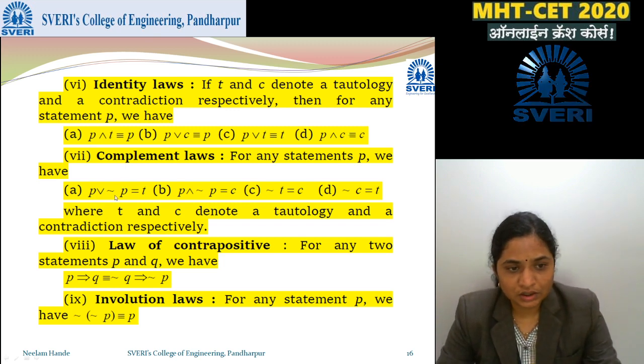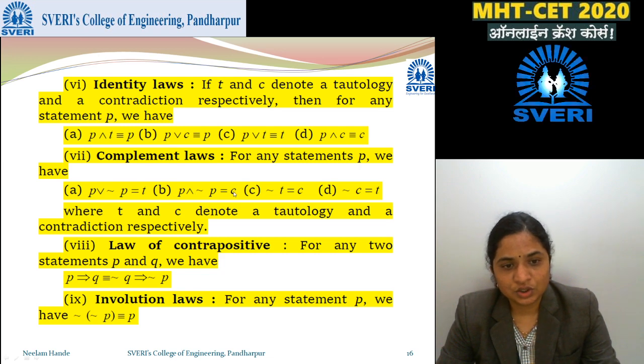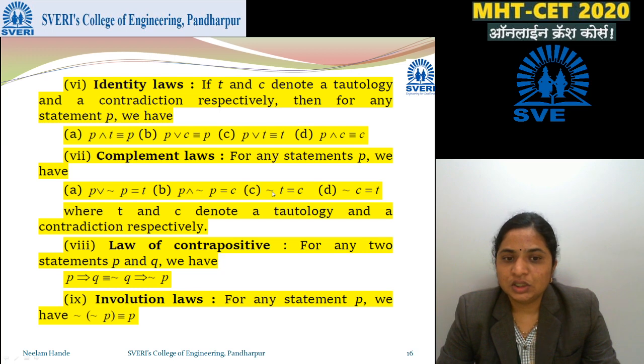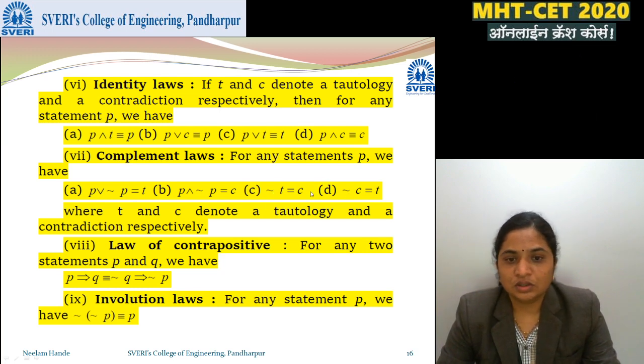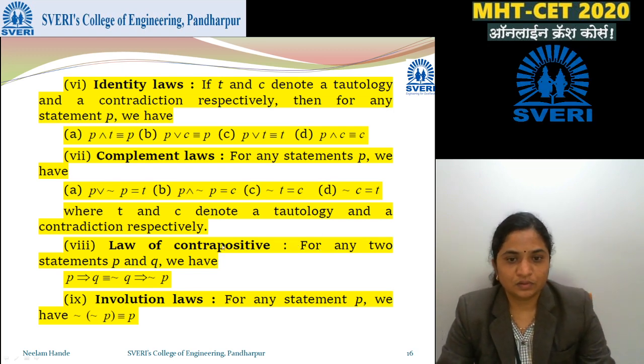Complement: P or negation P is T. For any statement P, we can write that P and negation P is a contradiction, and P or negation P is a tautology. Negation of T is a contradiction. Negation of a tautology is a contradiction, and negation of a contradiction is a tautology.